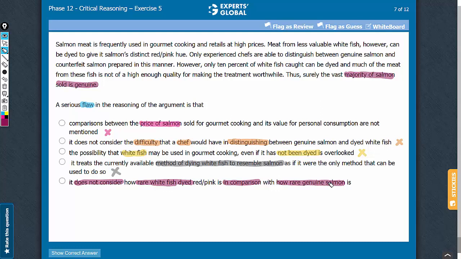So this piece of information regarding the comparison between how rare the two types of fish are is essential for the conclusion to hold, and not considering this piece of information is the flaw in the argument. E is the correct answer choice.